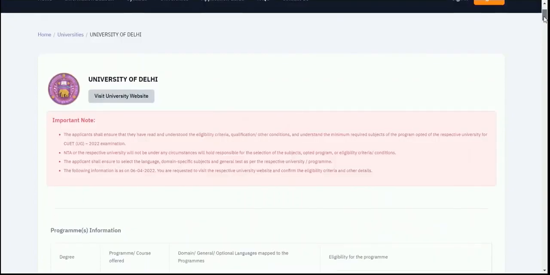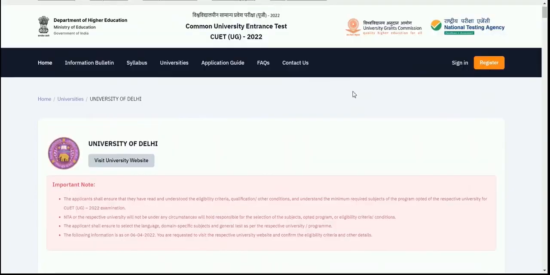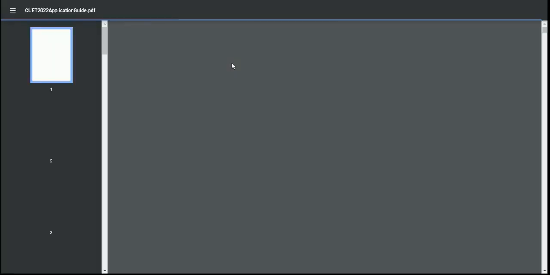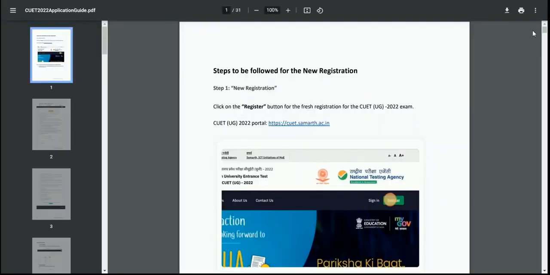So here you can see the course. Now if you have any doubt or you want to see these details on the university website, you can just click on the university website button.